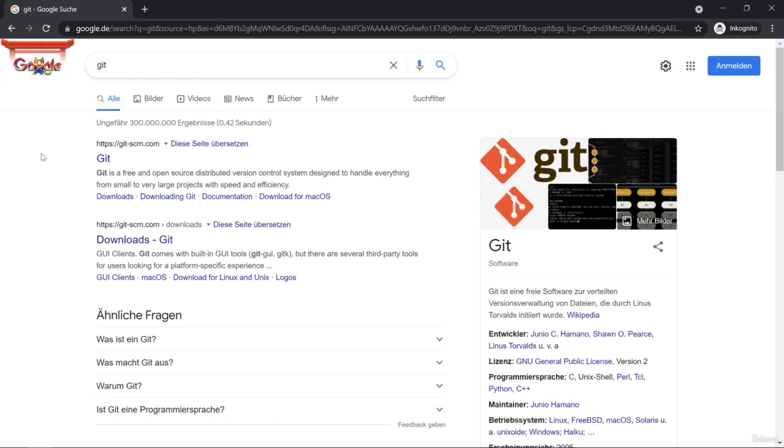However, the website we need to download Git, as I mentioned earlier in the course, Git is 100% for free. So all you have to do is search for Git up here, and then you should find this link here, git-scm.com. This is the official Git website. Let's go to this website now.